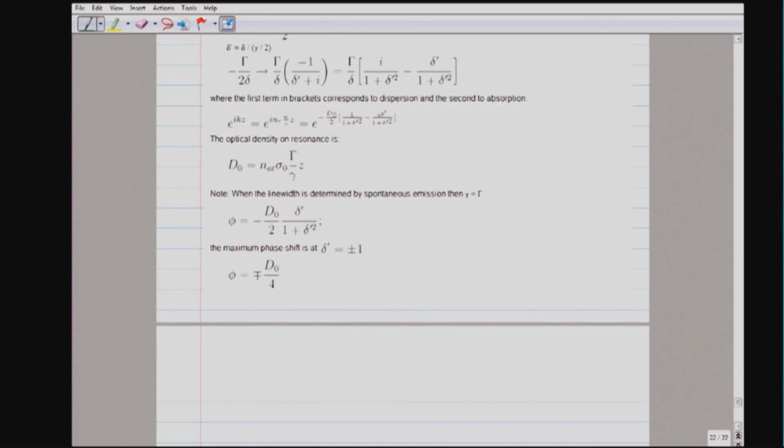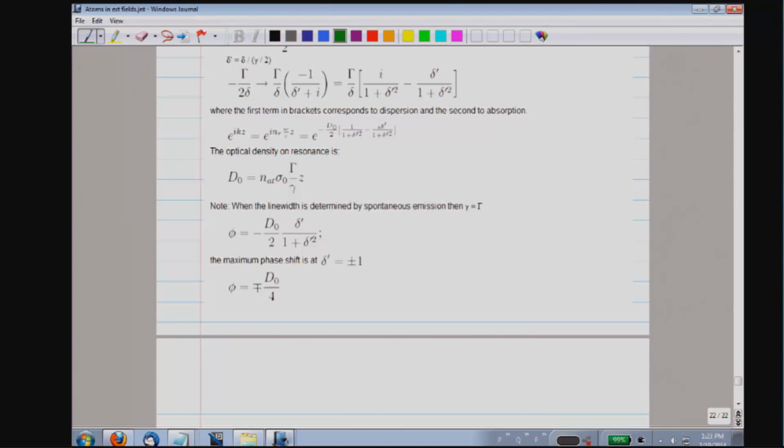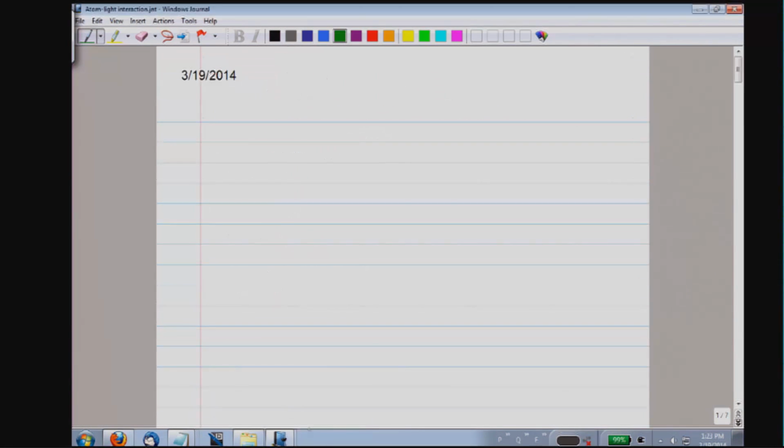Any questions about this, or in general about interactions of atoms with electric and magnetic fields? Well, then let's move on.